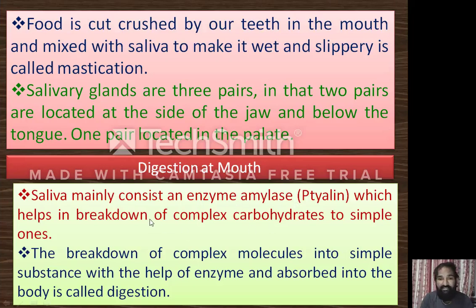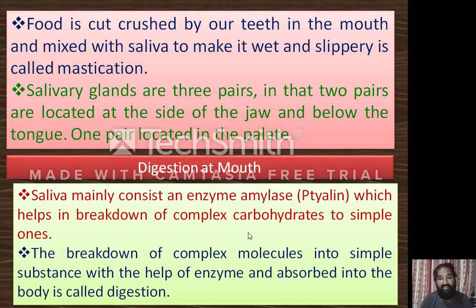The salivary amylase enzyme breaks down complex carbohydrates into simple ones. When you take food, it consists of complex carbohydrates, which are broken down by the action of amylase to form simple carbohydrates. This breakdown of complex molecules into simple substances with the help of enzymes, so they can be absorbed into the body, is called digestion.